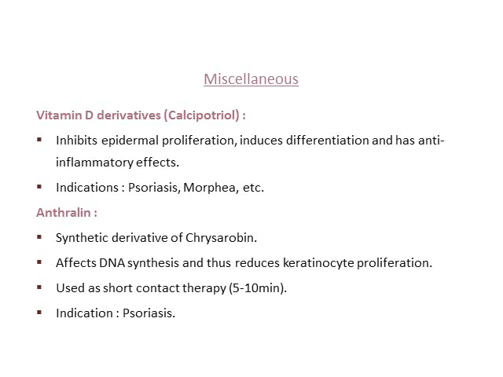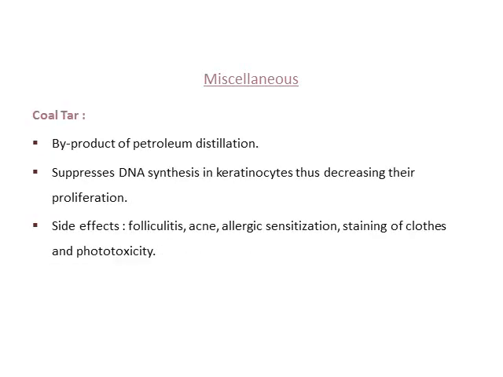There are certain other miscellaneous topicals you should remember. One of them is calcipotriol, which is a vitamin D derivative. It's used in psoriasis. Then we have anthralin, another drug used in psoriasis, which is basically used as a short contact therapy. Then coal tar, again used in psoriasis, which is a byproduct of petroleum distillation. It suppresses DNA synthesis in keratinocytes, thus decreasing proliferation.